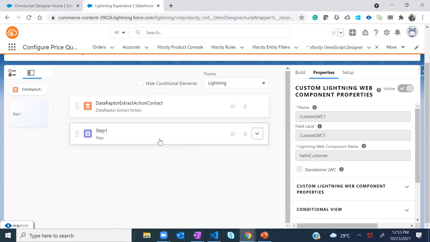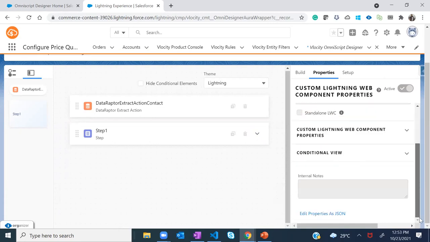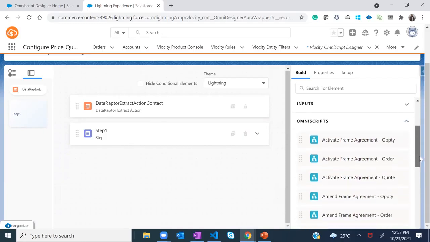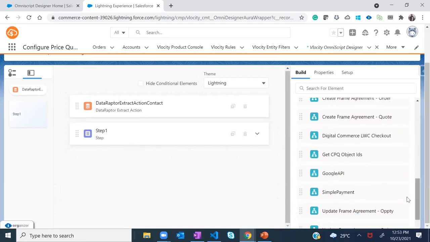Now what we'll do, we have this step. We'll add one more reusable OmniScript over here, and we'll see how we can add the address on top of it. So I'll again go into the build section. Under the build section, we had that Google API OmniScript. So here we go. You'll be able to see all those reusable OmniScripts over here.